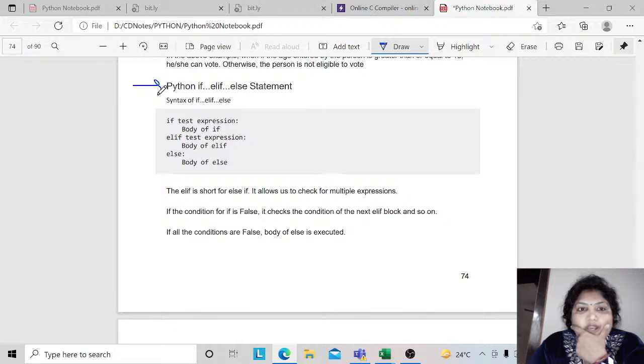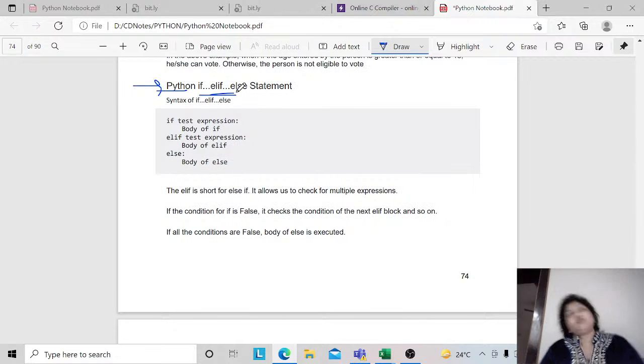So next we have Python if statements. Now suppose you need to have multiple conditions in the program. Like if this condition is true, if this condition is true, if this condition is true, then whichever condition is true will be executed.